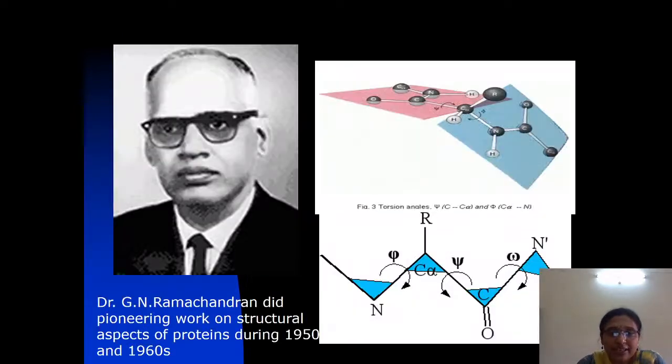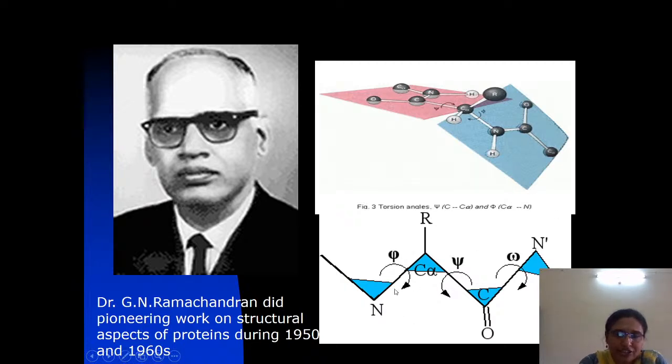Look at this one. He is Ramachandran, who did pioneering work on the structural aspects of proteins, and for that he was awarded the Nobel Prize. Now here are the two Ramachandran angles, the torsion angles. What do you mean by torsion angles? The rotation around these bonds is known as torsion angles. There are two torsion angles, this is psi angle and this is phi angle.